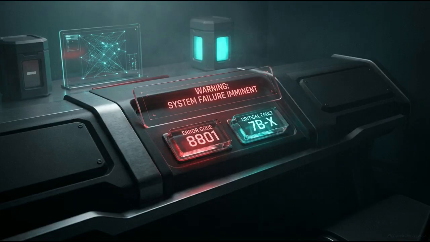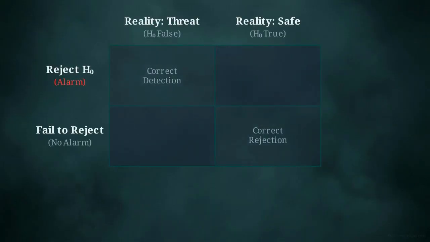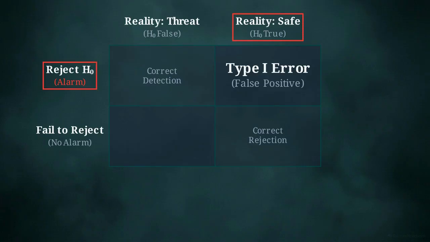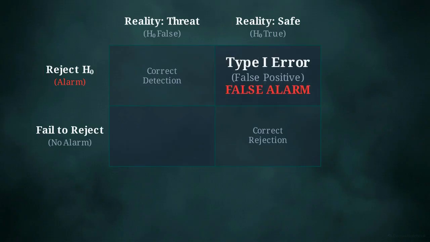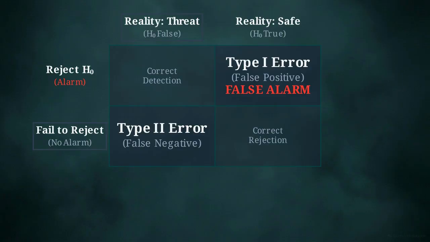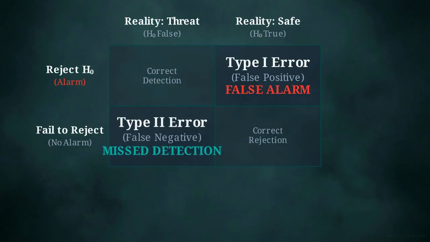Because statistical tests rely on probabilities rather than absolute certainties, they can fail in exactly two specific ways. This matrix lays out the risks. The top right quadrant represents a type 1 error, or a false positive. This happens when you reject the default assumption even though it's actually true. In a security center, this is identical to an intrusion system firing a false alarm. The bottom left quadrant is a type 2 error, or a false negative. This is when you fail to reject the default assumption, even though it's actually false. Operationally, this is a system missing a genuine attack.